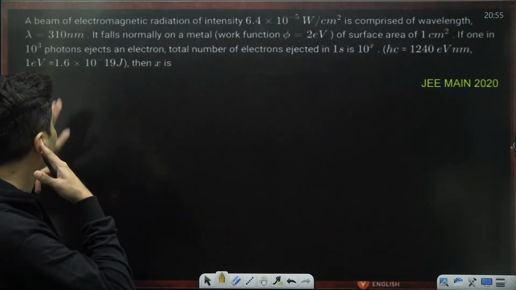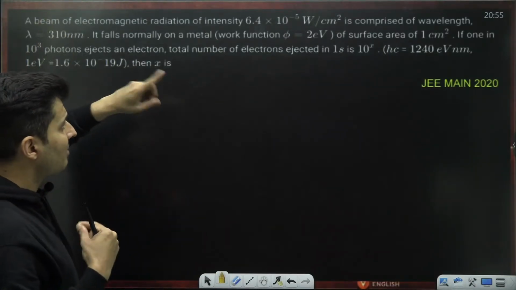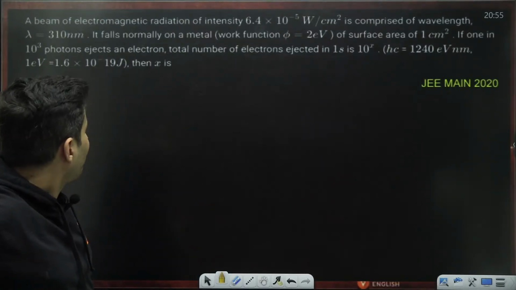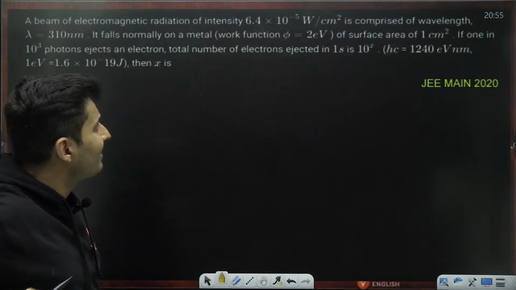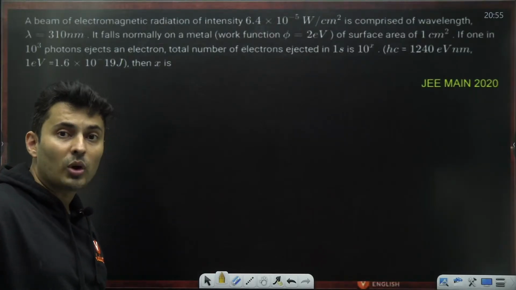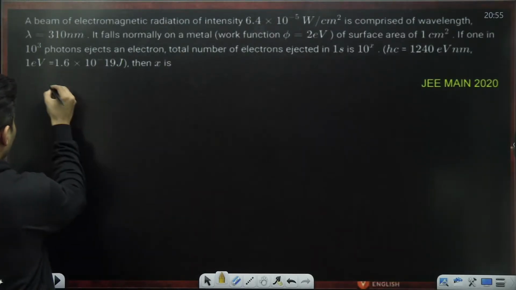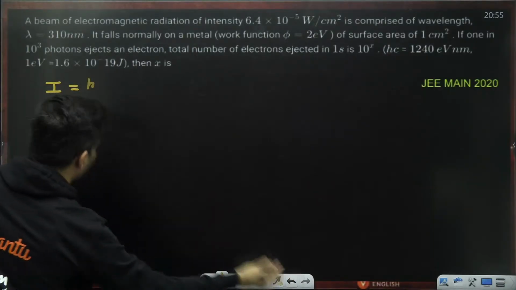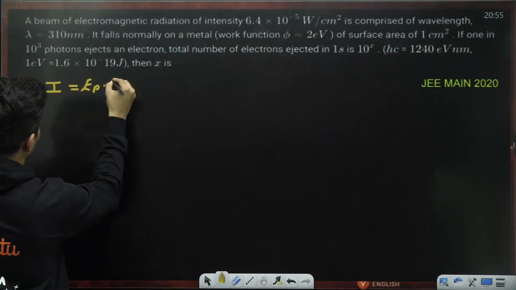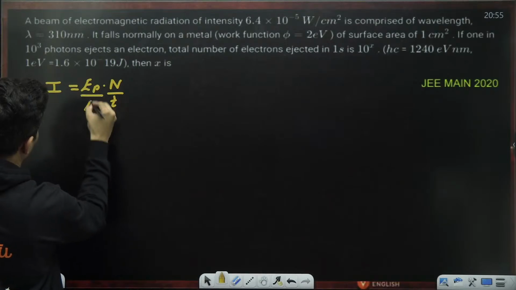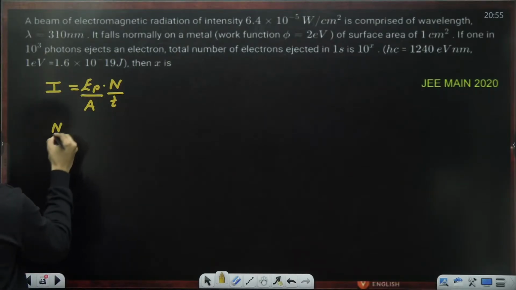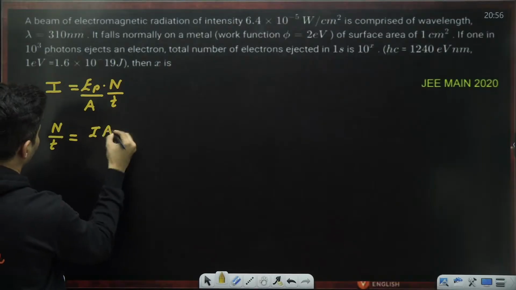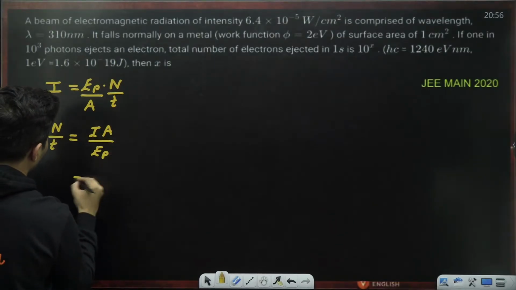Okay, so I'll tell you what. Intensity of light is given, work function is given. So from this, let's see what we need to do. First of all, let's find how many photons are falling per unit time. Again, using this same formula, intensity is nothing but energy of the photons times number of photons per unit time divided by area. So the number of photons falling per unit time is given by IA divided by energy of the photon.